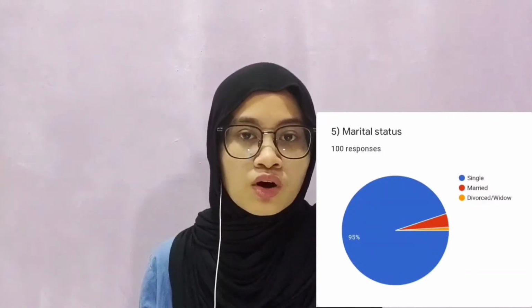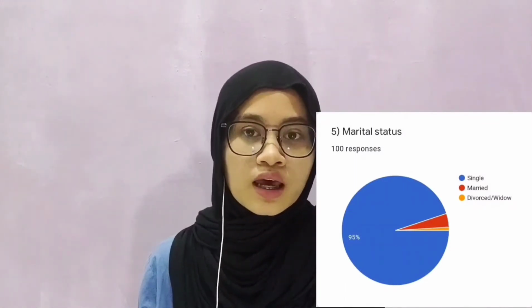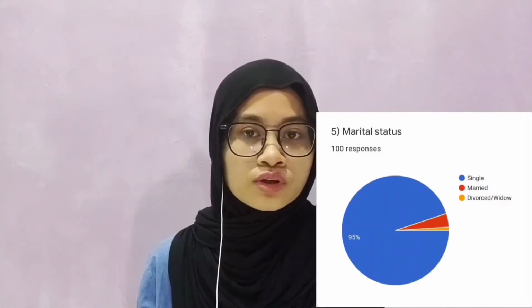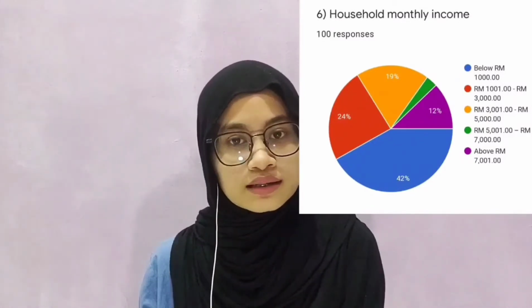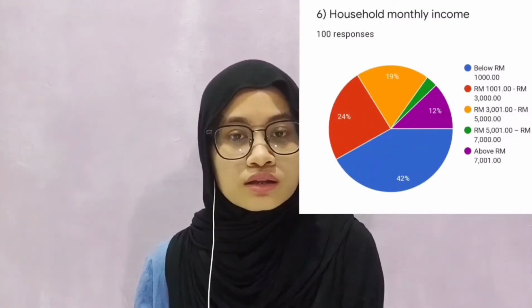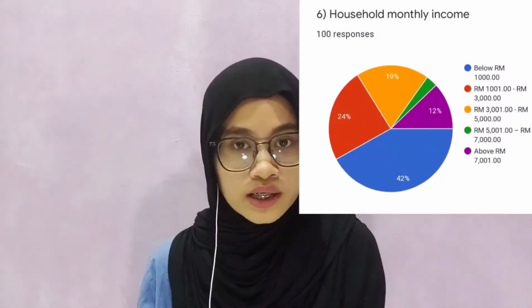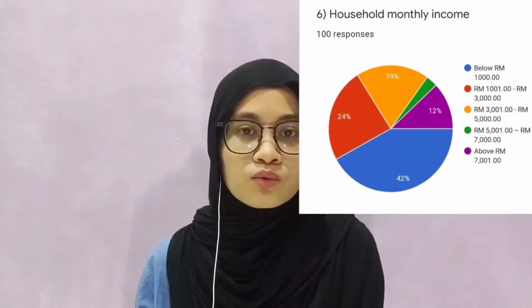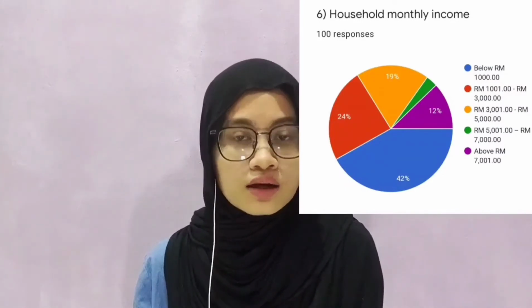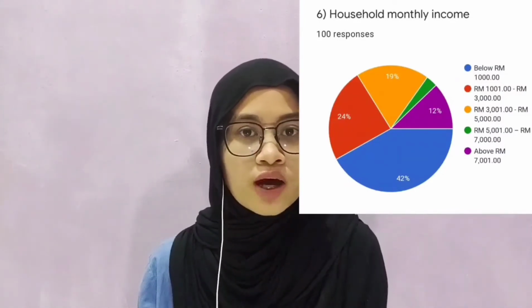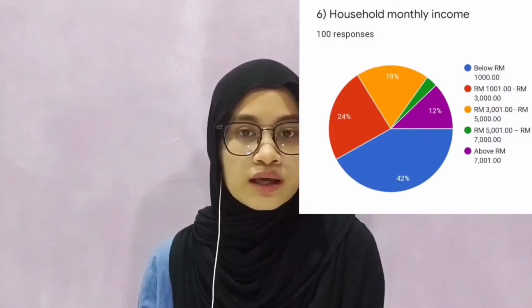Next, respondents who are already married are 4%, and who are divorced or widowed are 1%. For household monthly income, the highest percentage is below 1,000 ringgit with 42%. Next is income range 1,001 ringgit until 3,000 with 24%, and then for 3,001 ringgit until 5,000 is 19%.